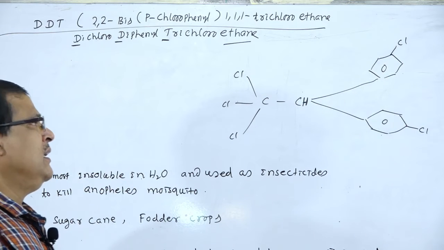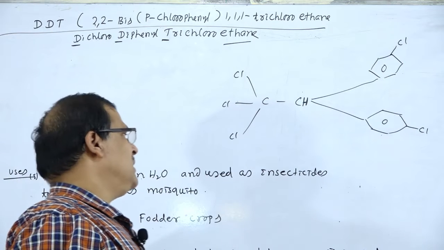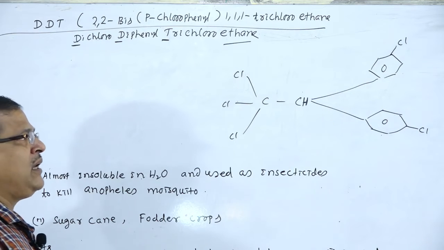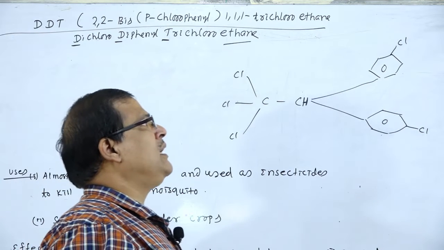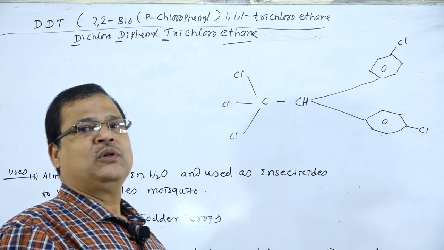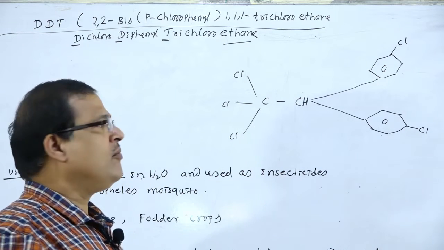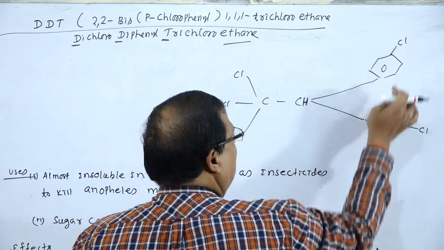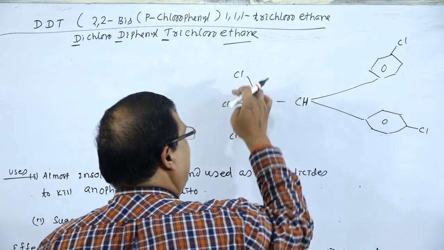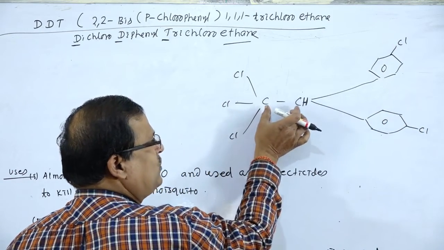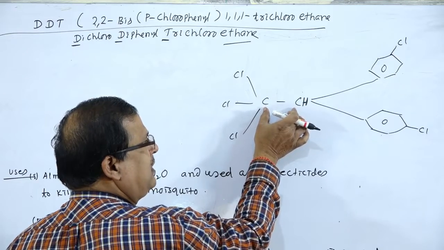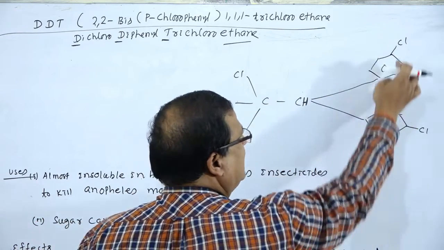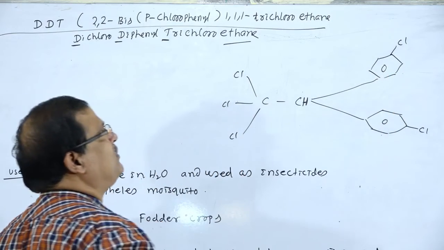DDT is used as an insecticide, particularly for killing the Anopheles mosquito which spreads malaria. So this is the formula for DDT, diphenyl trichloroethane. First we write down 2 carbon atoms for ethane, trichloro, 3 chlorine atoms, diphenyl, 2 benzene rings, then 2 chlorine atoms at the para position.